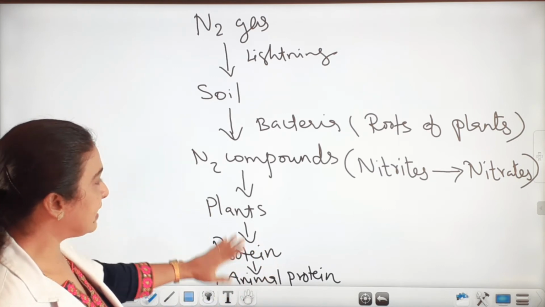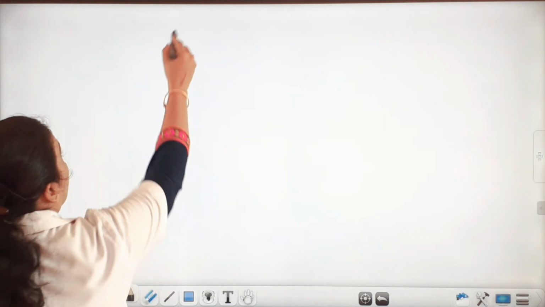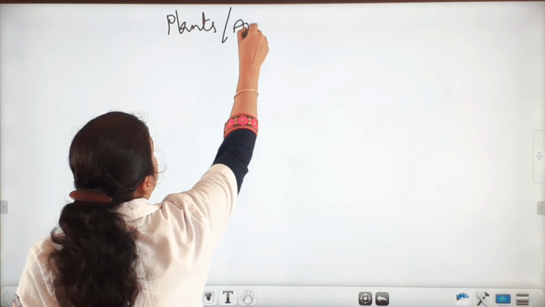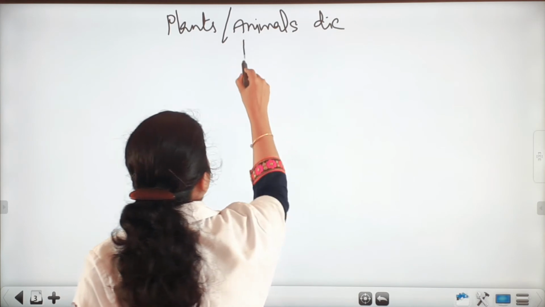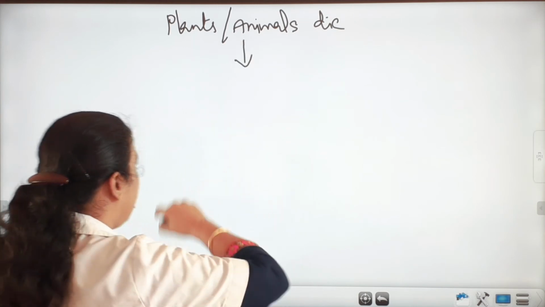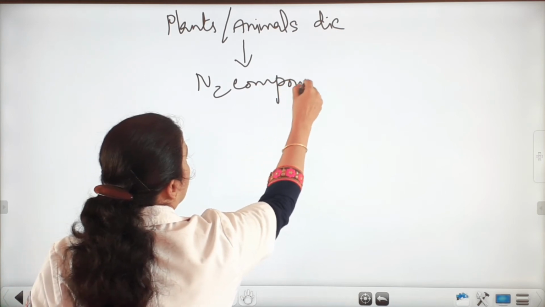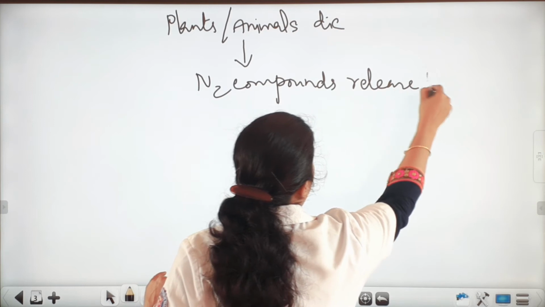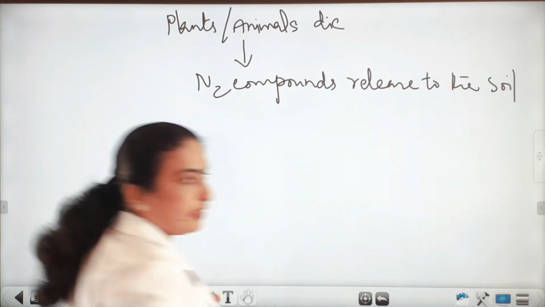When these plants or animals die, the nitrogenous compounds in their body, the N2 compounds in their body, are released to the soil.